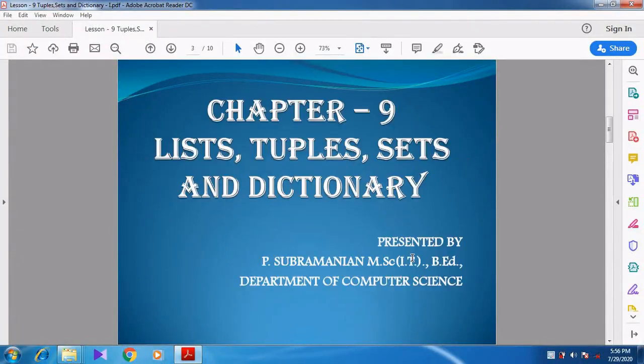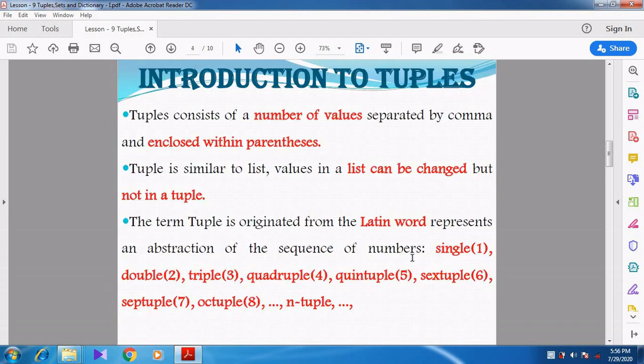Welcome to online class. In this week we are going to discuss chapter 9: list, tuples, sets and dictionary. Last week we discussed the same chapter 9, the first part, list alone. Now in this week we are going to discuss tuples, sets and dictionary. First we are going to see about tuples.